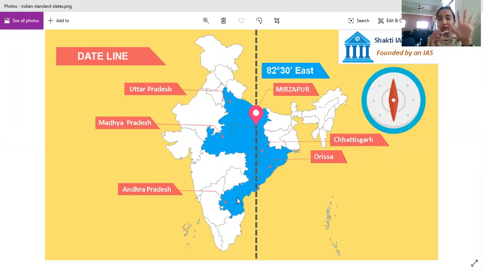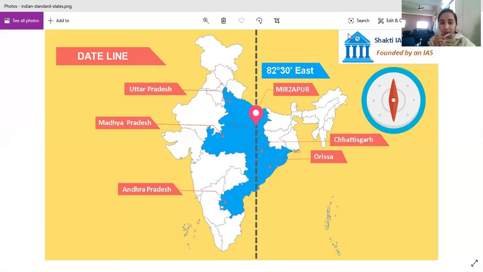So the five states from which the standard meridian of India passes through are Uttar Pradesh, Madhya Pradesh, Chhattisgarh, Orissa and Andhra Pradesh. So you have to write this in your notebook that the standard meridian of India passes through Uttar Pradesh, Madhya Pradesh, Chhattisgarh, Orissa and Andhra Pradesh. Okay, written in your notebook. Okay, now give number two.